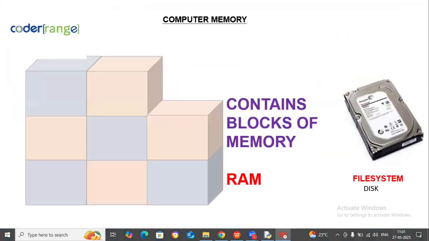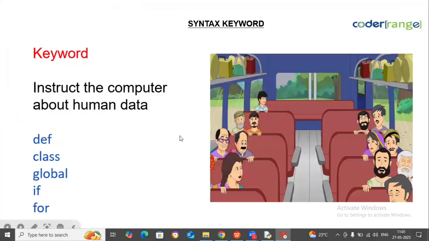You can create a file and then store it. So what is RAM, guys? RAM contains blocks of memory. The hard disk also contains memory, but RAM always contains data in blocks of memory. What are the keywords you see in Python?